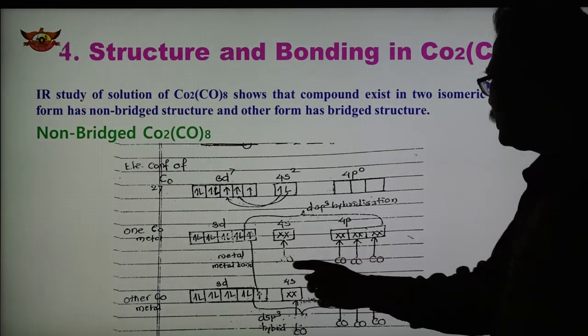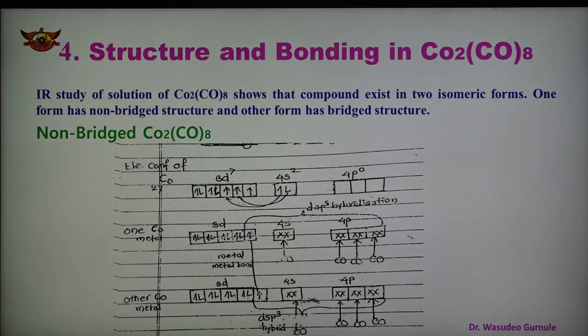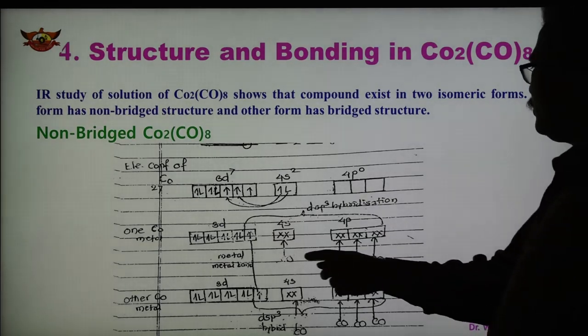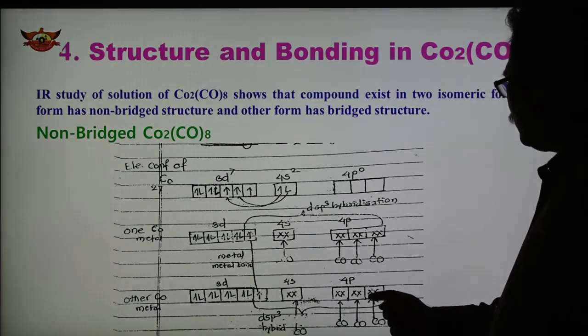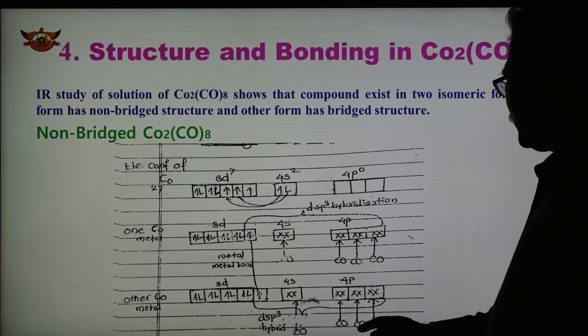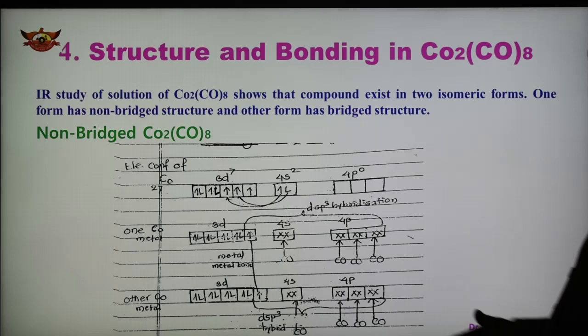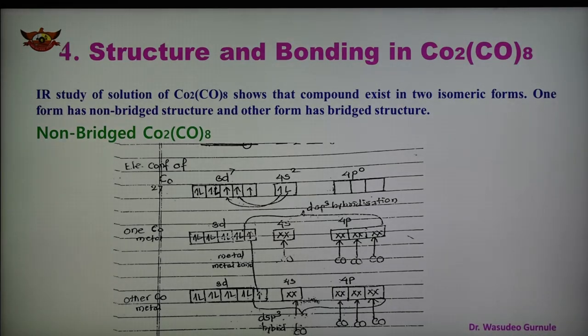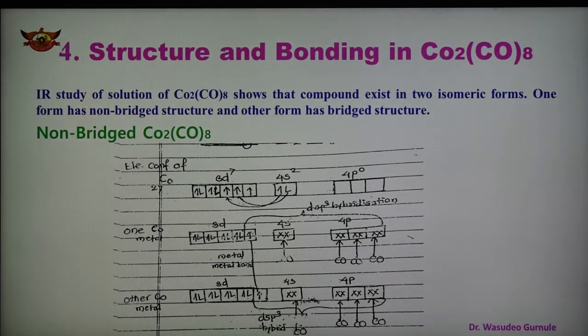So 4 CO ligands donate electron pairs to the vacant orbitals, and in this way there is a formation of coordinate bonds. So this is 1, 2, 3, 4, and this unpaired electron. Similarly here, 1, 2, 3, 4 CO ligands donate electron pairs forming coordinate bonds, and the single electrons of both metals overlap forming the metal-metal bond. So there is one metal-metal bond and each has 4 terminal carbonyls. See, there is no bridging carbonyl. So the hybridization is dsp3 and in this way the structure is shown here.